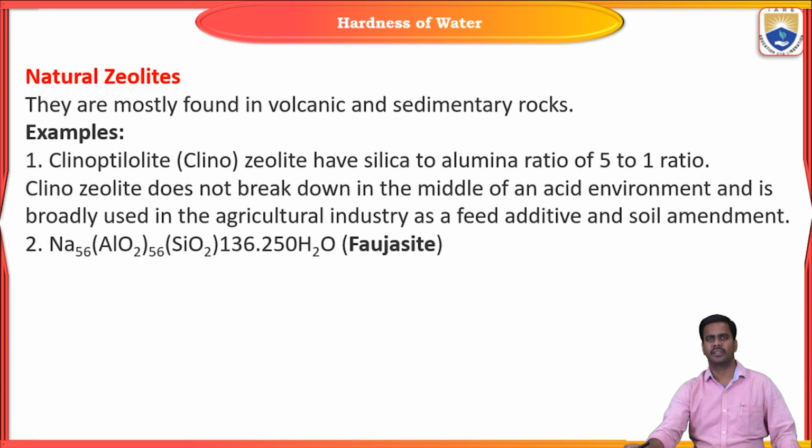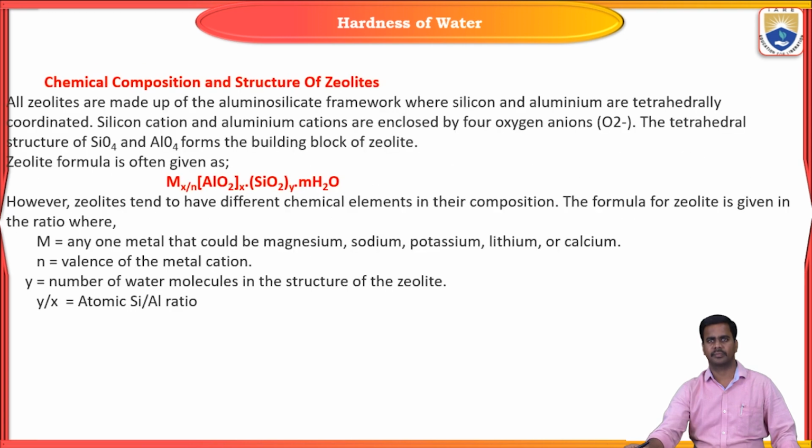And the second one is phillipsite, another zeolite. Coming to the chemical composition of zeolites, all zeolites are made up of an aluminum silicate framework, where silicon and aluminum are tetrahedrally coordinated.